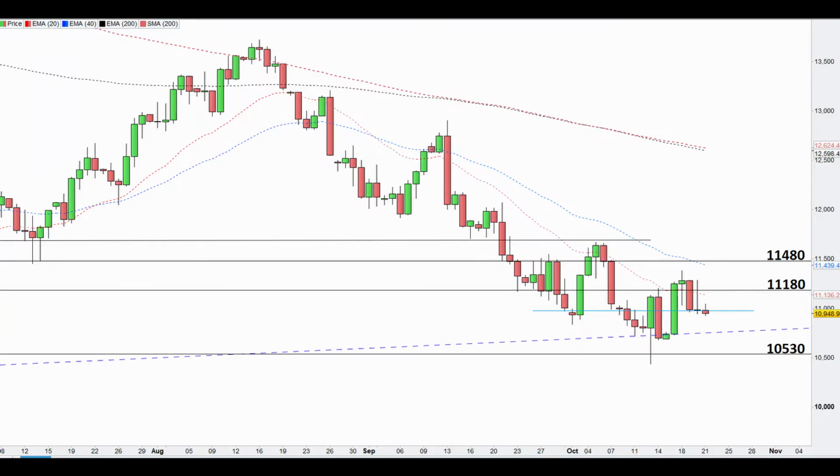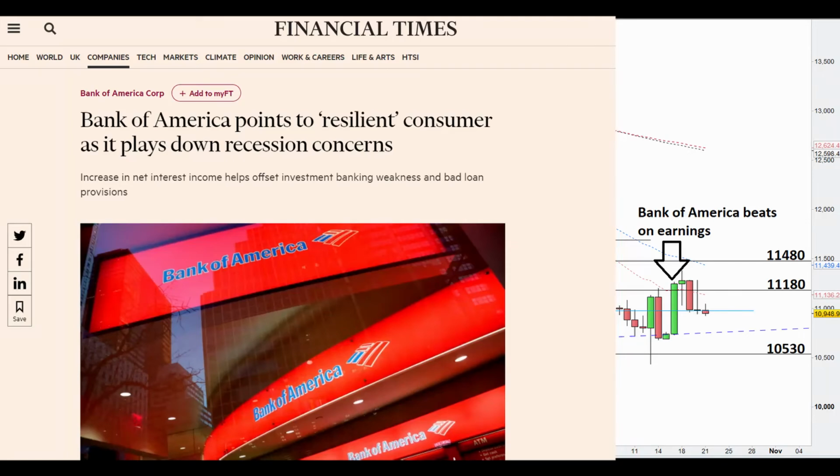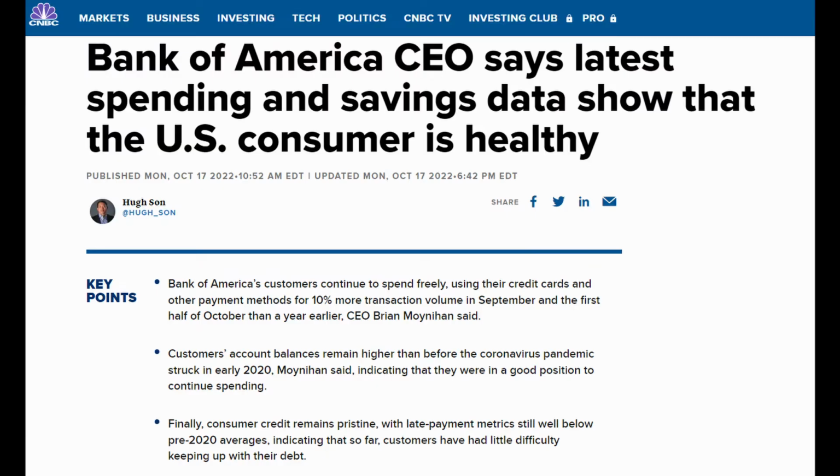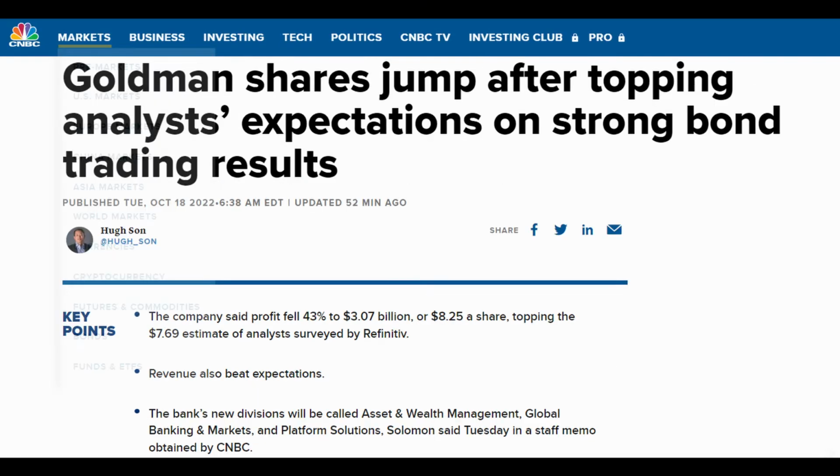Price ended last week right near the lows, closing below the 10,730 support area, which saw price gap down marginally overnight on Sunday, only to squeeze higher on Monday as Bank of America beat on earnings, with the bank CEO providing a confidence booster stating the US consumer remains in a healthy position. Tuesday was followed up with Goldman Sachs, the last major bank to report, which also beat on earnings.